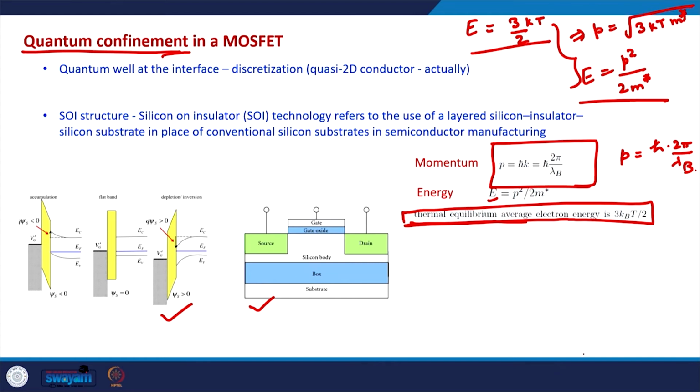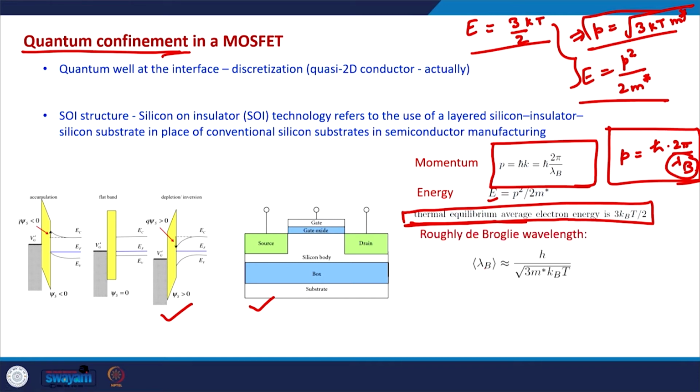If we put this value of the momentum in the de Broglie relationship, we can find the de Broglie wavelength of the electrons when the electronic energy is just the thermal energy at a temperature T. By making this replacement, lambda_b turns out to be equal to h bar, and h bar is h by 2 pi, so if we replace h bar by h by 2 pi, the 2 pi goes away. Lambda_b is just h by the square root of 3 m star k_B T.